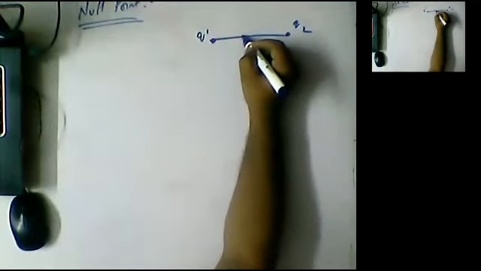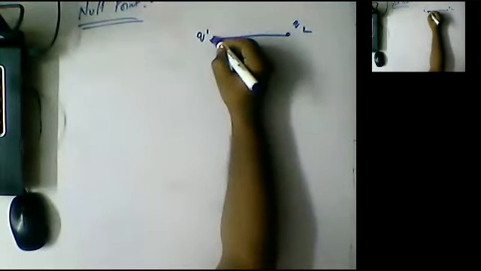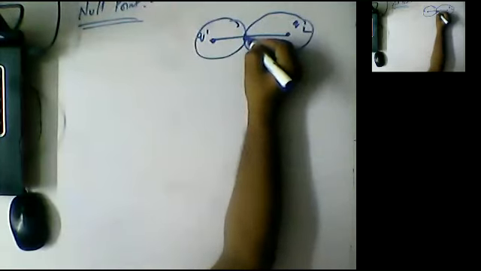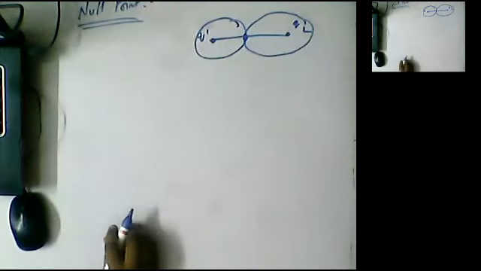For example, this is a point, and this is a point charge q1, this is a point charge q2. Here it will exert a force like this, and it will also exert a force like this. If you observe clearly, at this point the net force will be equal to how much, guys? 0. That position is called the null point.